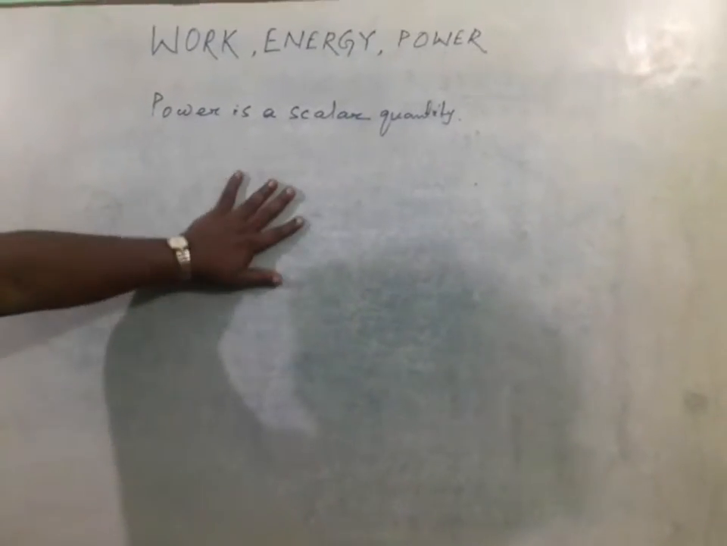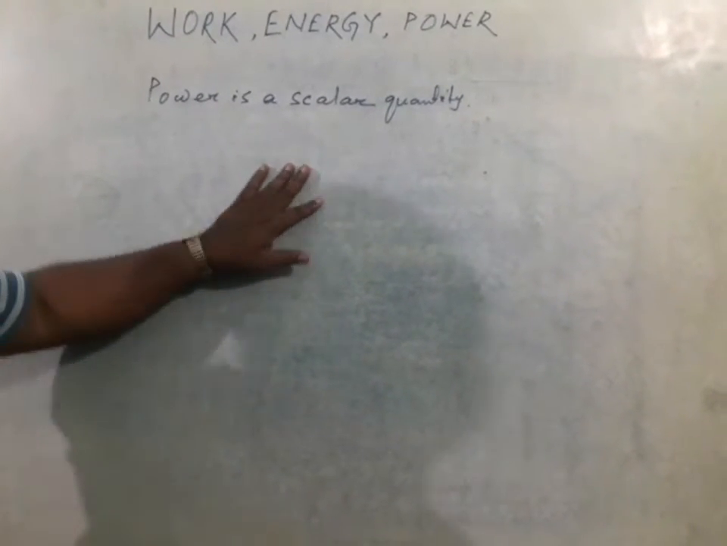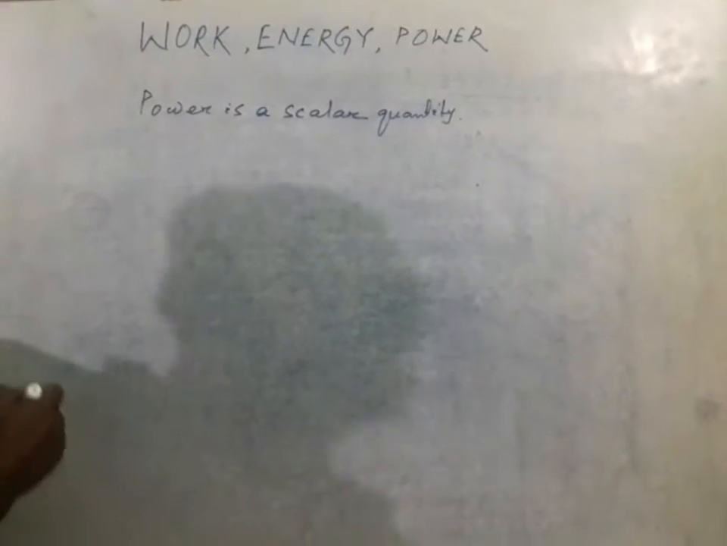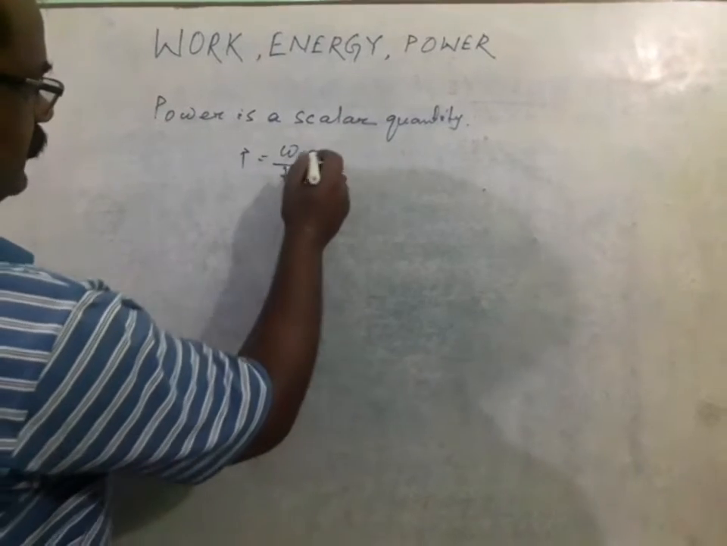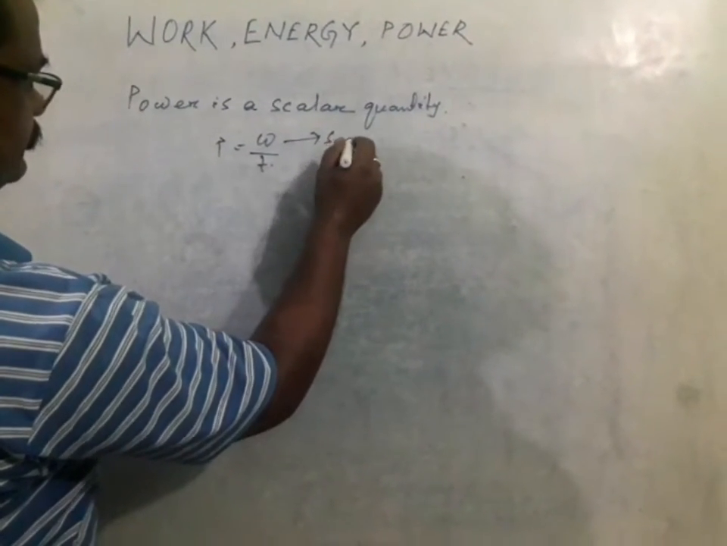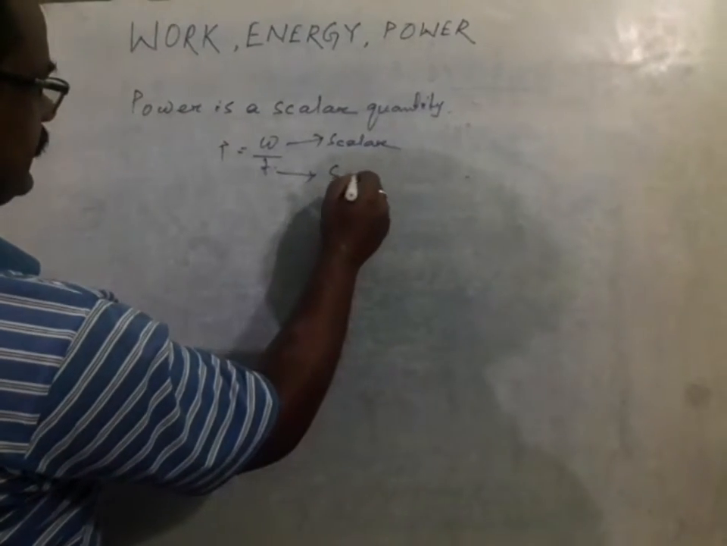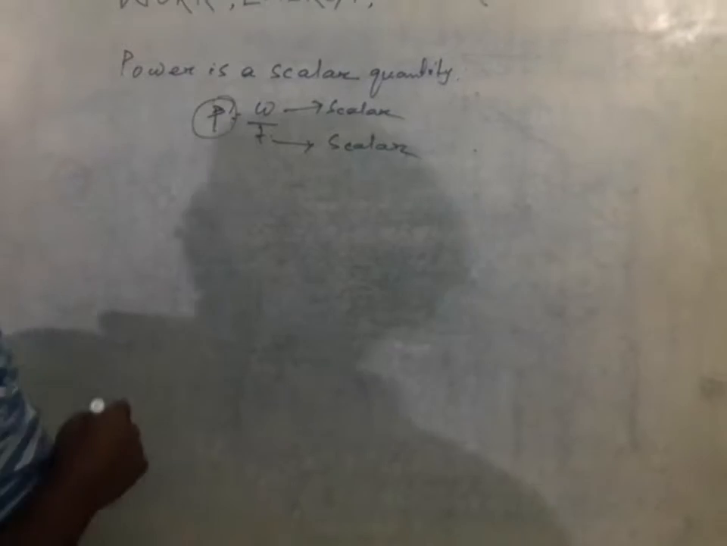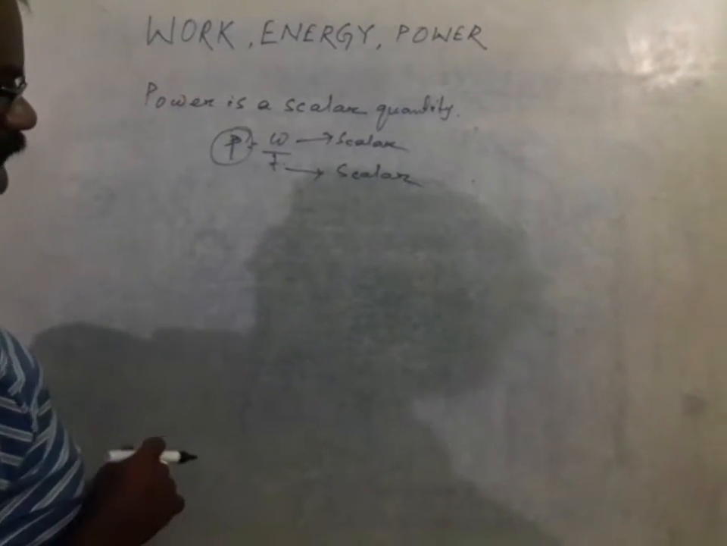So power is a scalar quantity. As you know, work done is a scalar quantity and time is a scalar quantity, and power P is equal to W by T from the expression. W is a scalar quantity and time T is also a scalar quantity. So naturally power P is also a scalar quantity, which has only magnitude but no direction.